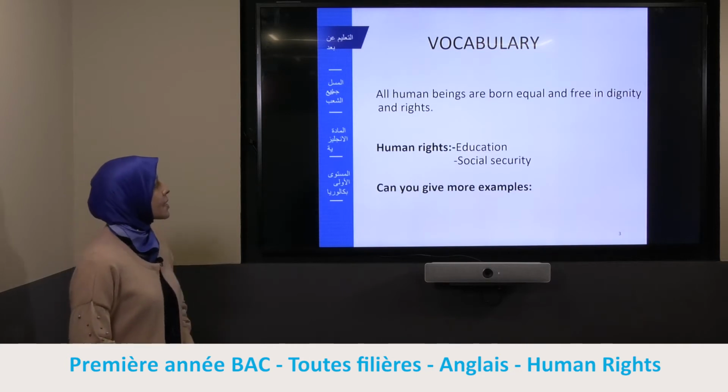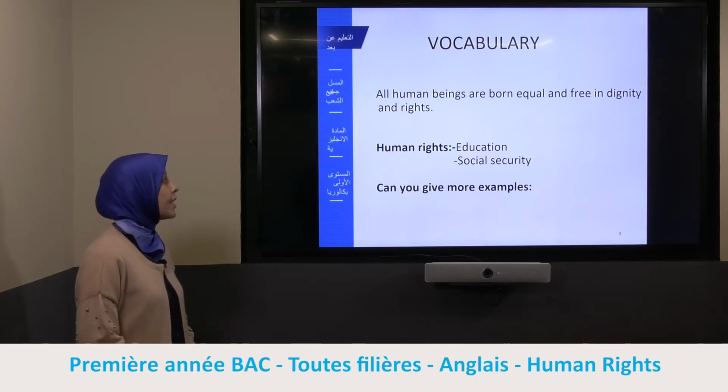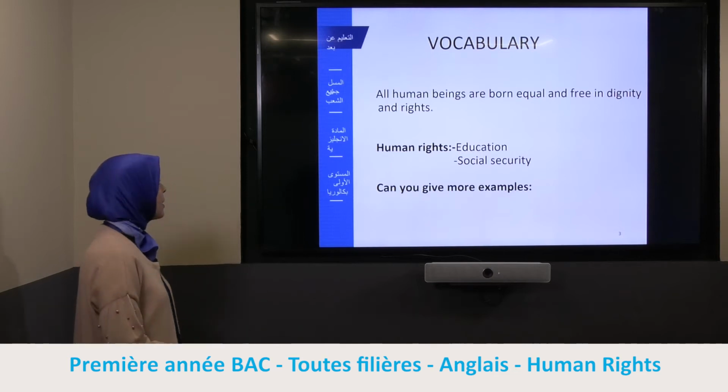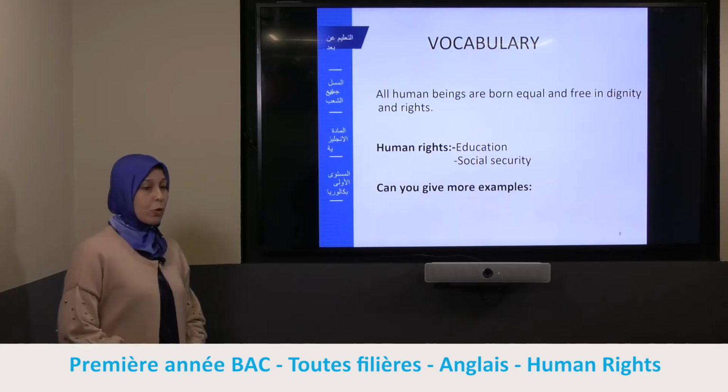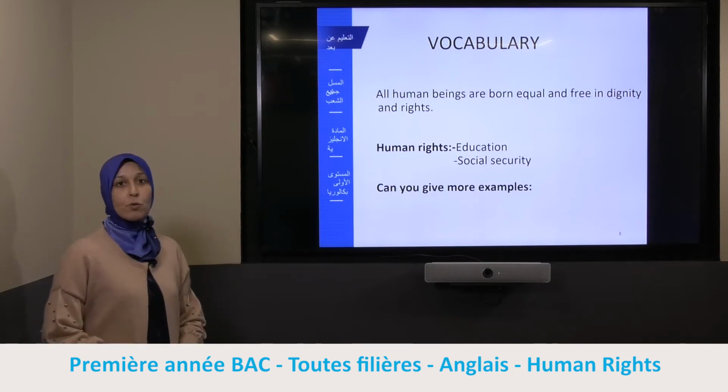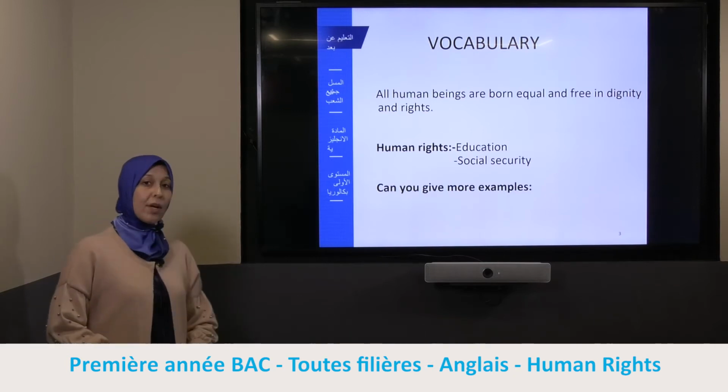All human beings are born equal and free in dignity and rights. So here we can give examples. When we say human rights, we say the right to education, the right to social security. Can you give more examples?